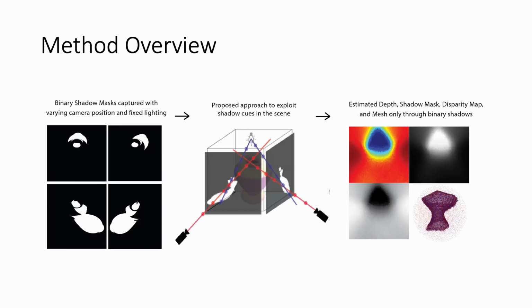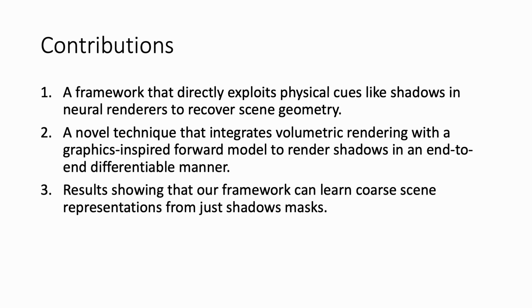Our method can be summarized as follows. Given sparse binary shadow masks captured with varying camera positions under fixed lighting, and a proposed differentiable shadow rendering model that can perform shadow mapping, we learn neural scene representations. Our contributions can be summarized as follows. First, a framework that directly exploits physical cues like shadows and neural renderers to recover scene geometry. Second, a novel technique that integrates volumetric rendering with a graphics-inspired forward model to render shadows in an end-to-end differentiable manner. Lastly, results showing that our framework can learn coarse scene representations from just shadow masks.